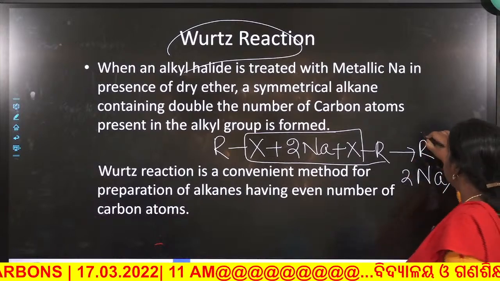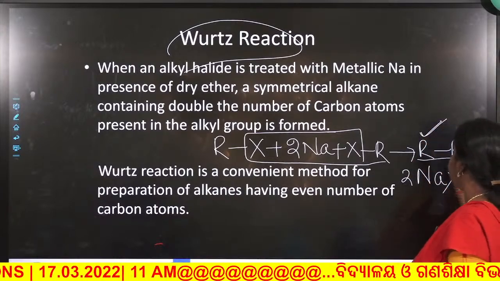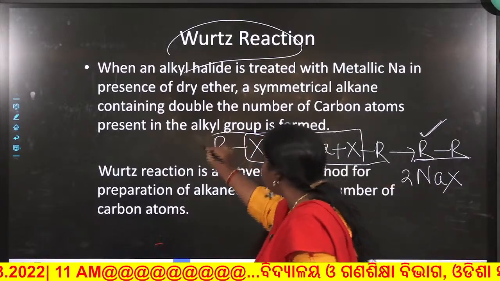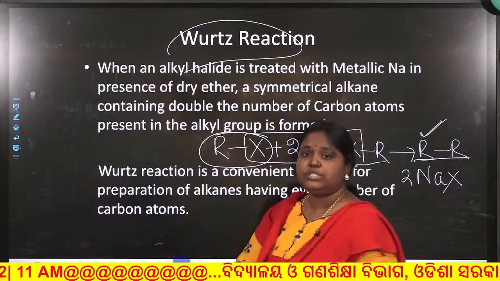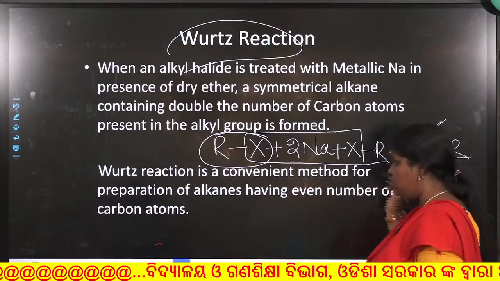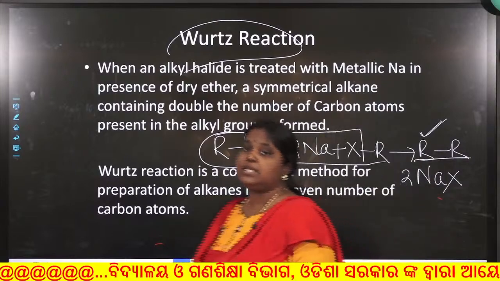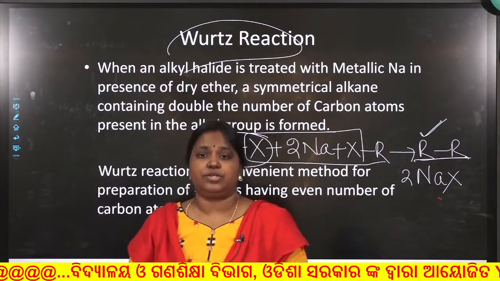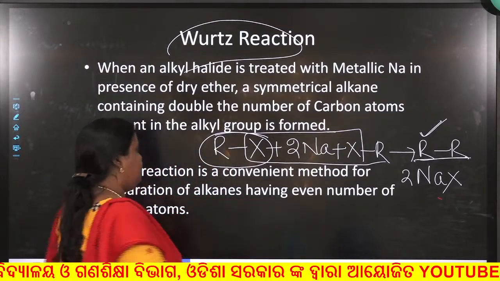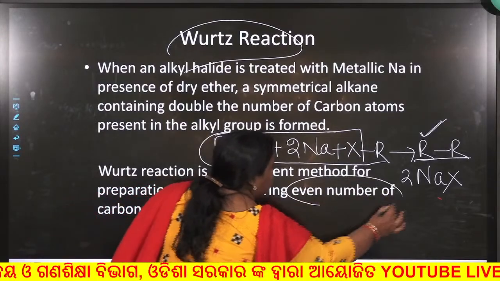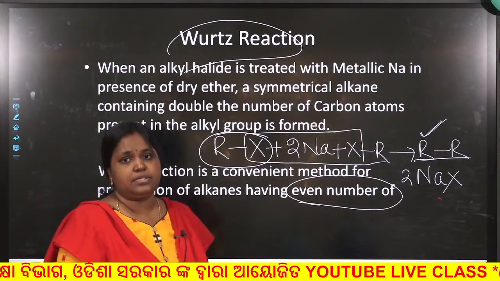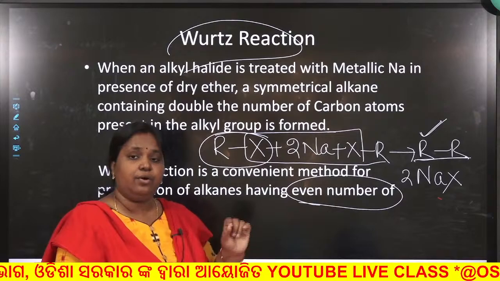Mark the alkane which is formed here, it has twice the carbon atoms than the alkyl halide from which it is being formed. So this is a convenient method for the preparation of alkanes having even number of carbon atoms. Mark it, there is also a limitation. Only alkanes having even number of carbon atoms can be prepared by Wurtz method.